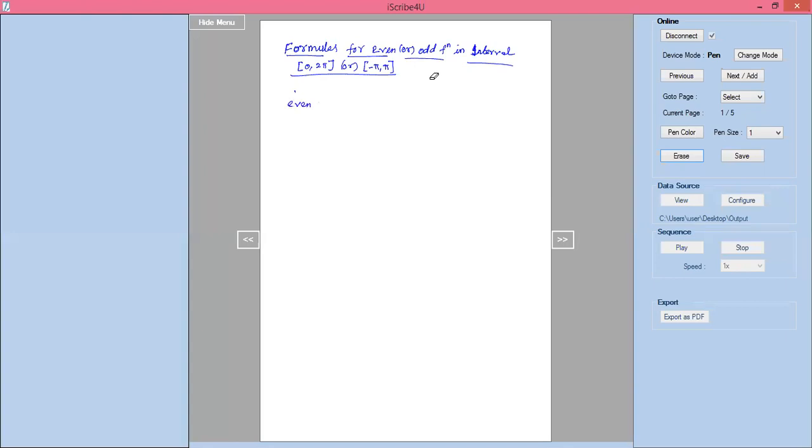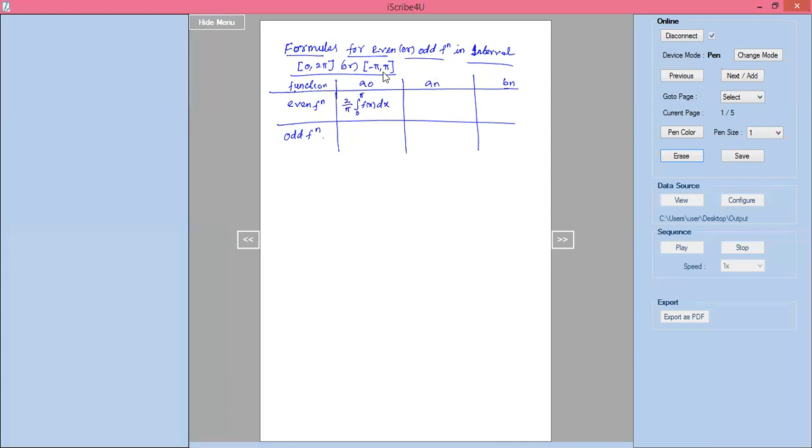even function, and the next one should be odd function. Here I will write the coefficients: a naught, an, and bn. A naught, if it is even, I will write 2 by pi into integration of 0 to pi into f of x into dx. But the limits should be 0 to pi or minus pi to plus pi.